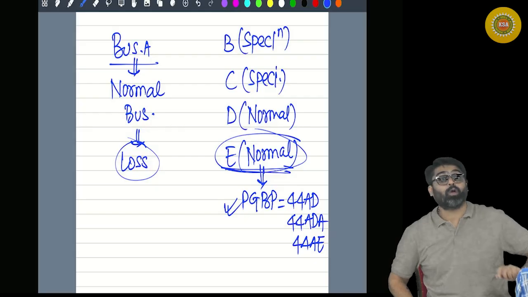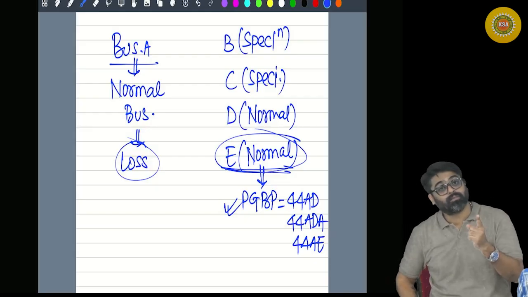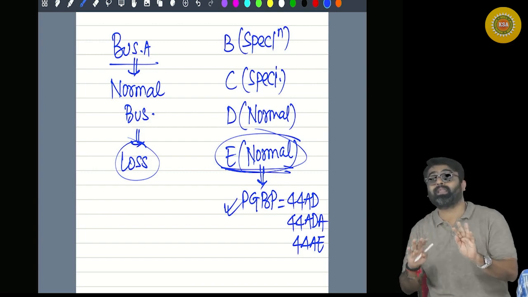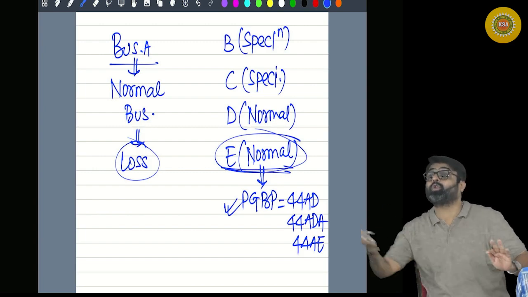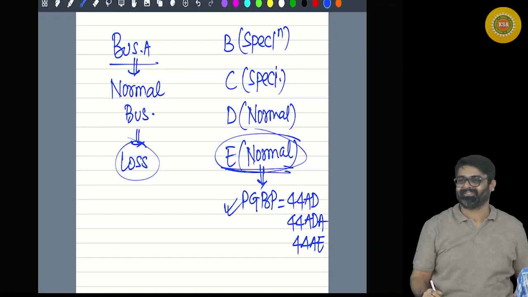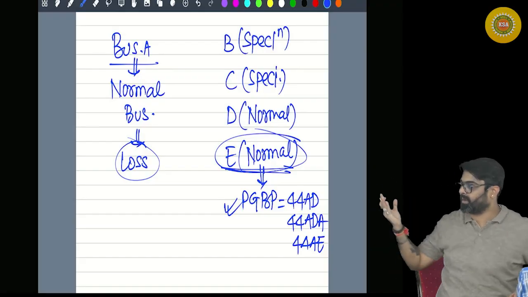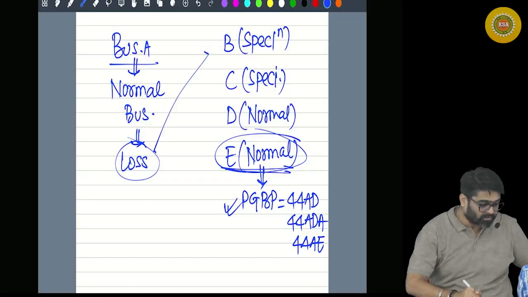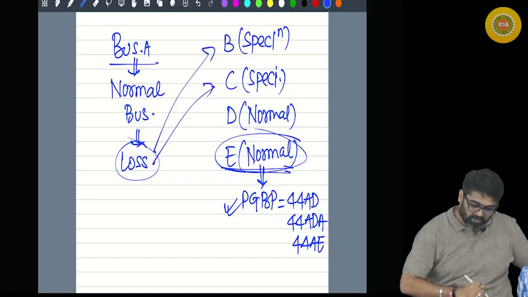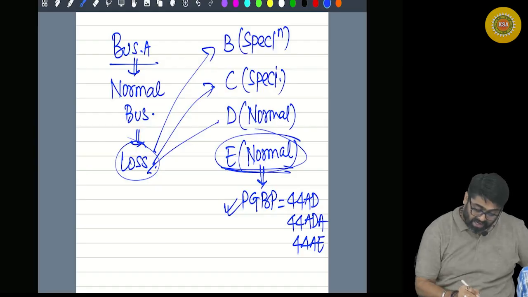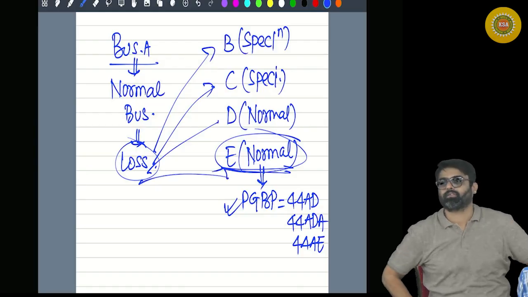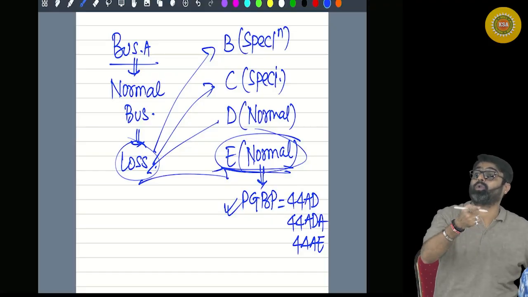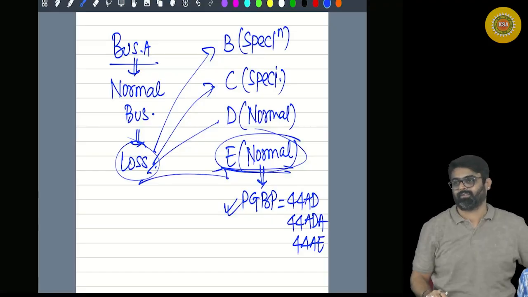Now tell me, loss of normal business can be set off against profits of. There is no requirement that the profit should be calculated by following normal provisions only. Profits can be calculated by following presumptive provisions also. So can it be set off against this? Yes. Can it be set off against this? Yes. Can it be set off against this? Yes. And it can also be set off against this, even if the profits of other business are calculated by following presumptive provisions.